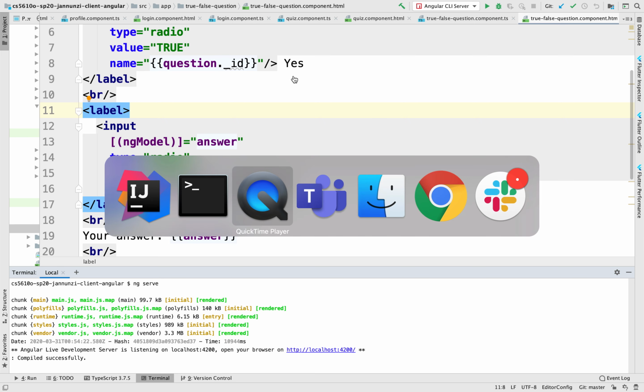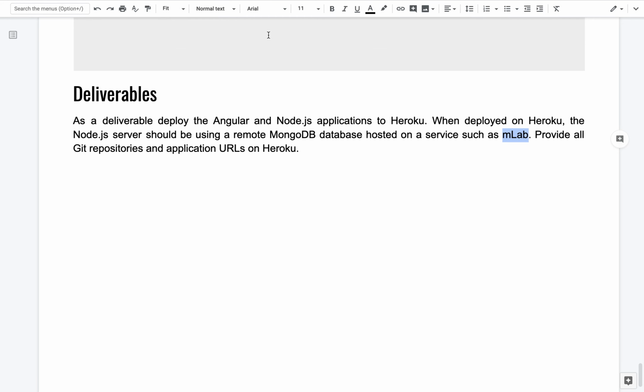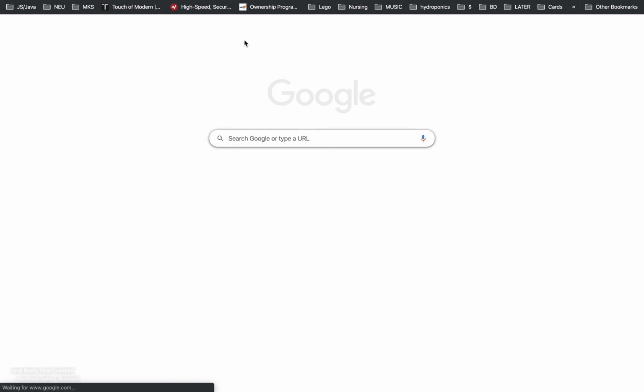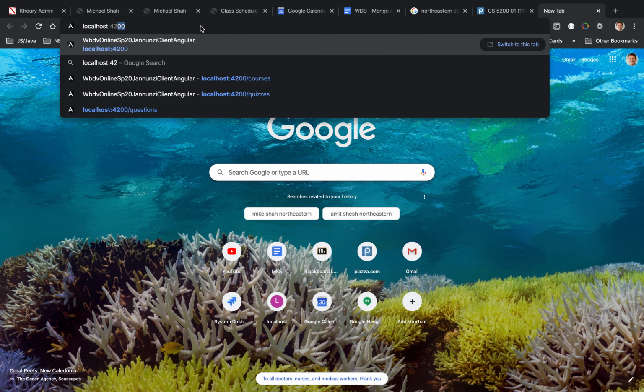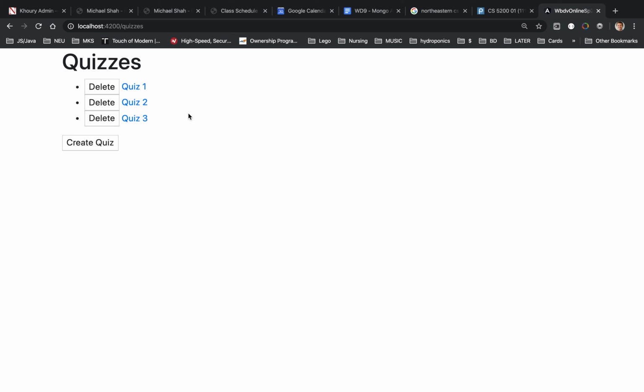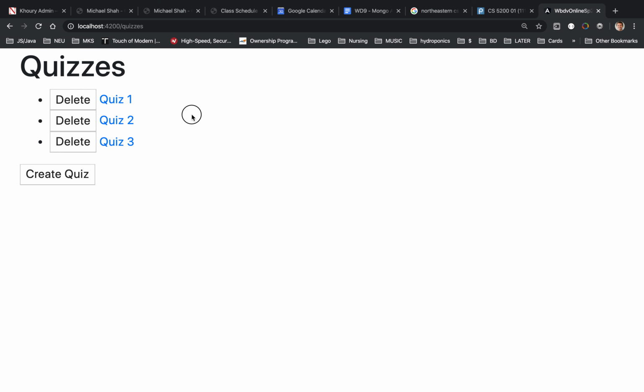Okay. And if we navigate, we can go to localhost 4200. And where we were playing around with login, we also play around with quizzes. If we go to quizzes, these are the quizzes that are coming from the server.